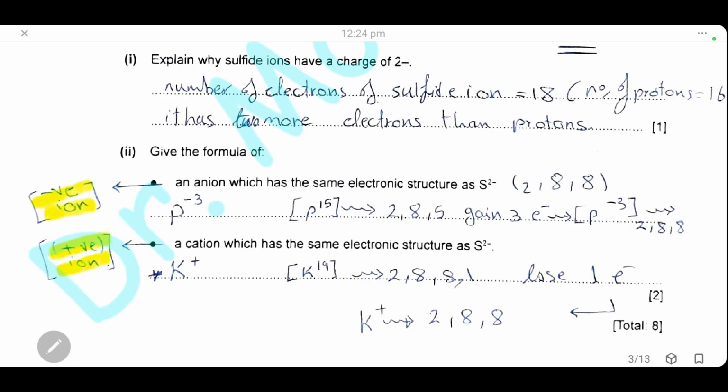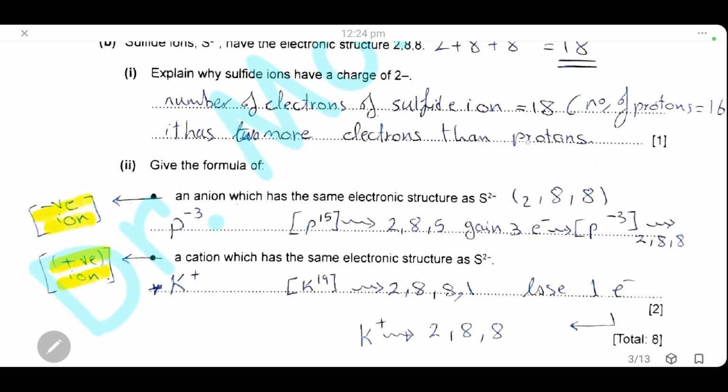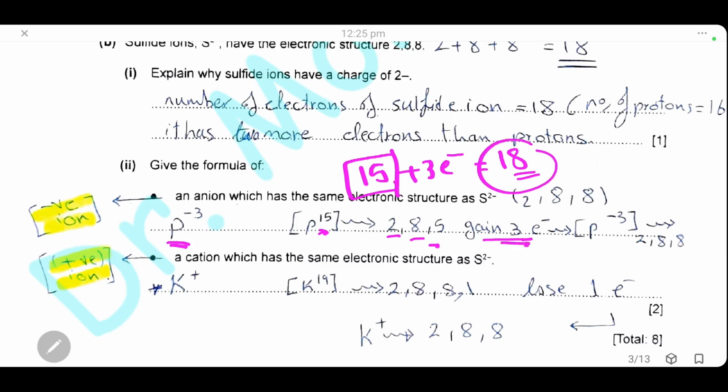Then again, we can think about one element in group 5. Group 5 can accept 3 electrons, so to reach 18, we can search for an element with 15 electrons, and it can accept 3 electrons to reach a total number of 18. An element with 15 electrons is phosphorus. Phosphorus is 2,8,5. It can gain or accept 3 electrons to reach a total of 18 electrons. Now it has the same electronic structure as the sulfide ion, 2,8,8, with a charge of -3 because it's in group 5.